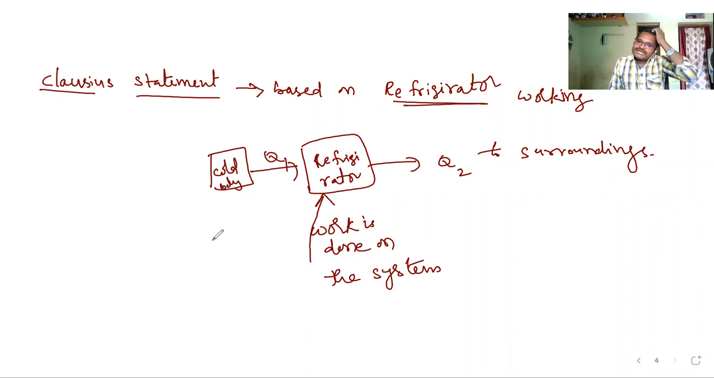Heat engine, what will it do? Heat engine itself, it will absorb heat energy from hot body, it will perform some work and it will eject some heat energy to the surrounding. Means heat engine gives heat energy to the surroundings. Okay, whereas in refrigerator, it will absorb heat energy from a cold body.